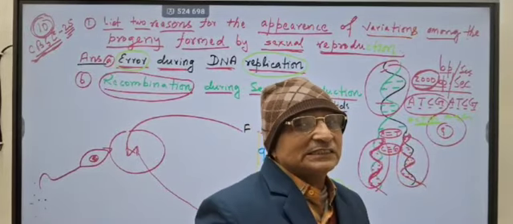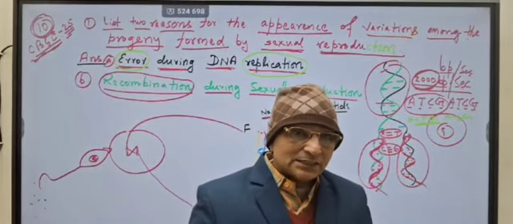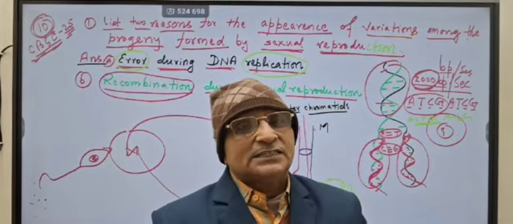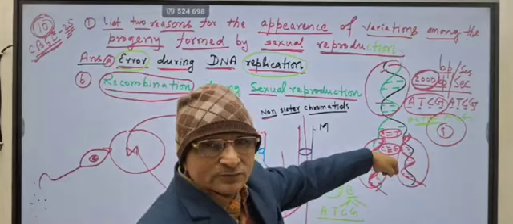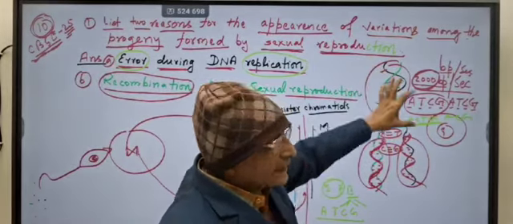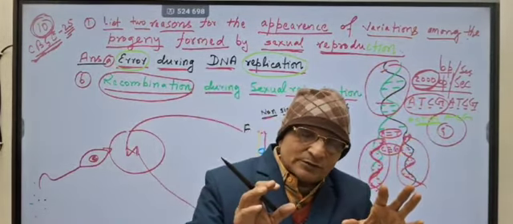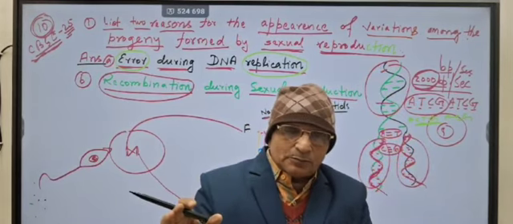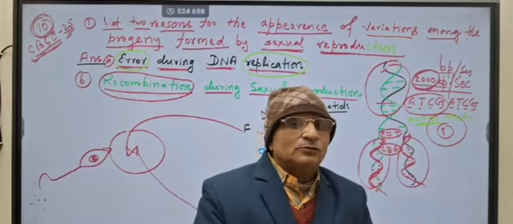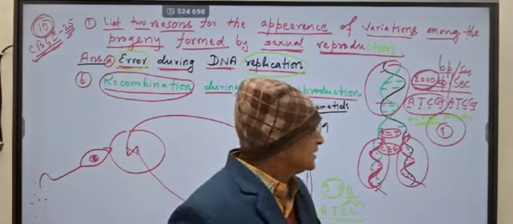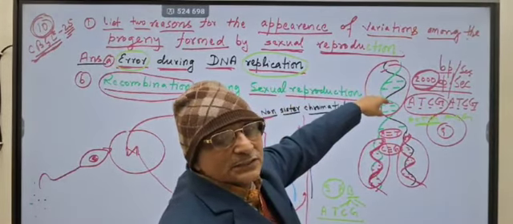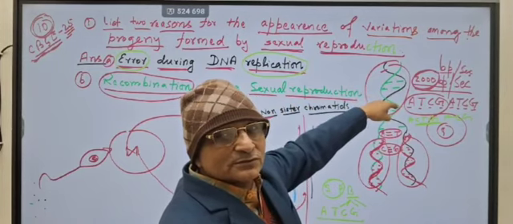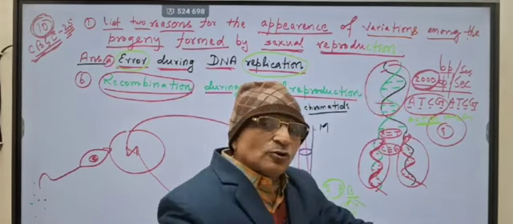One question is there in class 10: why is DNA replication essential during reproduction? DNA has all the information for the synthesis of protein, and protein decides your form and function. So this is the reason that DNA replication is essential. It bears all the information, and until the information goes to the new cell, it cannot continue.